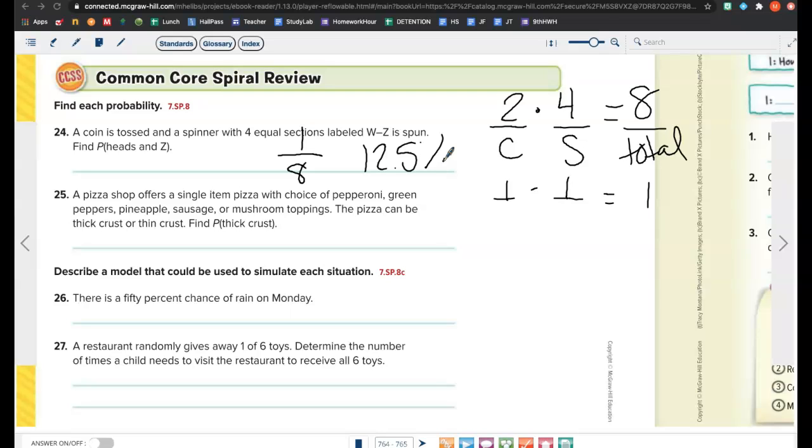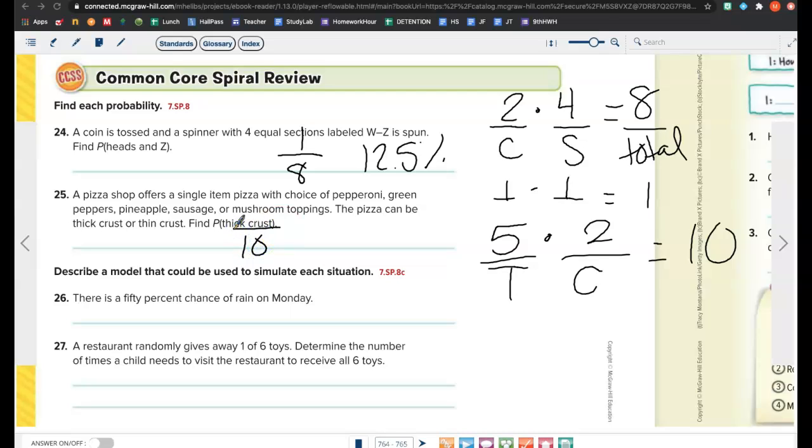What are we going to choose? Topping and the crust, right? So I have the topping of the pizza, and then I get to pick my crust of my pizza. How many topping options do I have? 5. Times how many crust options do I have? 2. So how many total options can I have? 10. Okay, so 10 goes on top or bottom? Bottom.